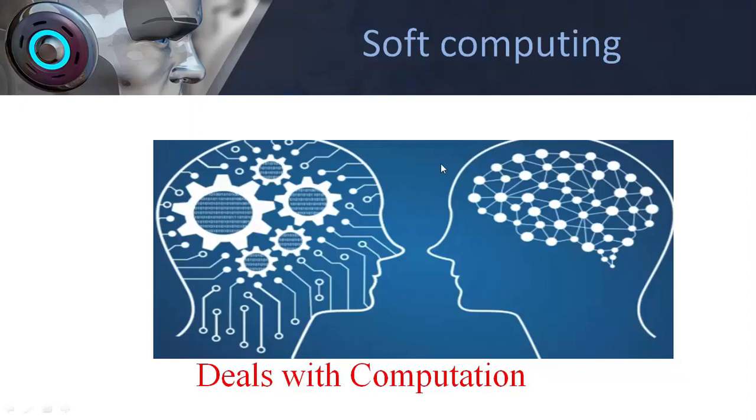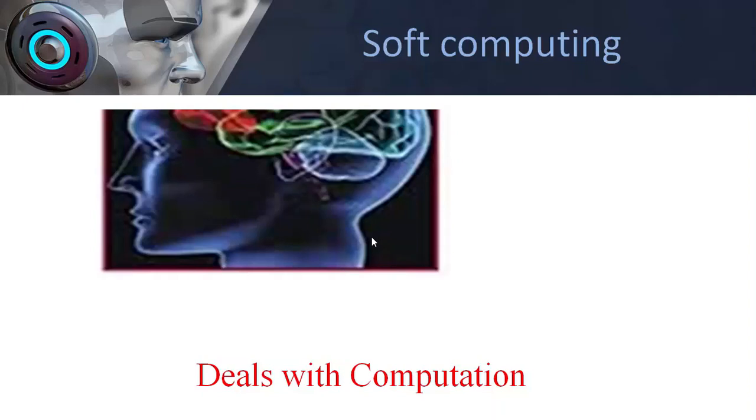Now, when we talk about soft computing, we have to look towards the left side of the figure, where we are trying to mimic the human brain with a machine. So, this is the motivation behind soft computing.